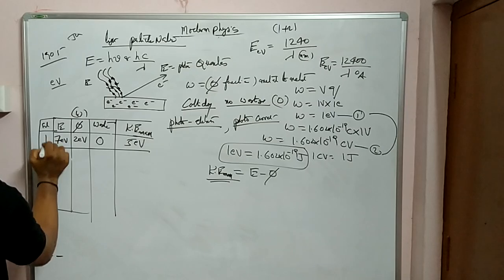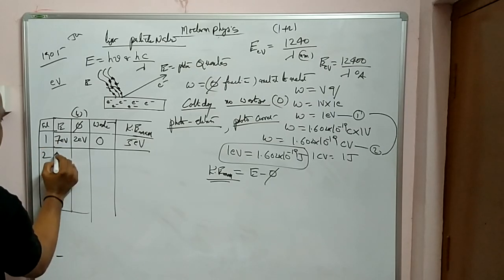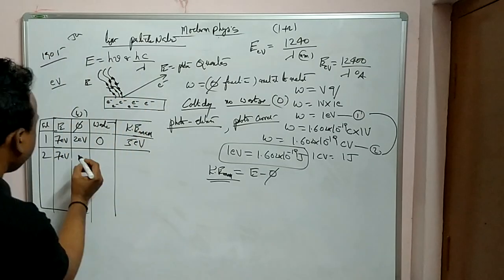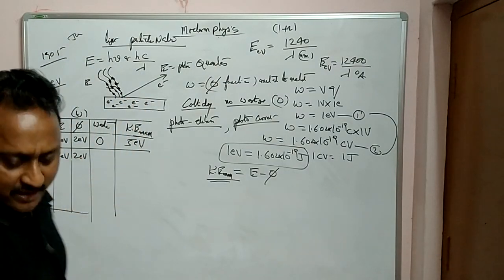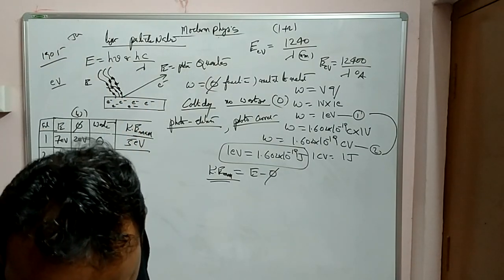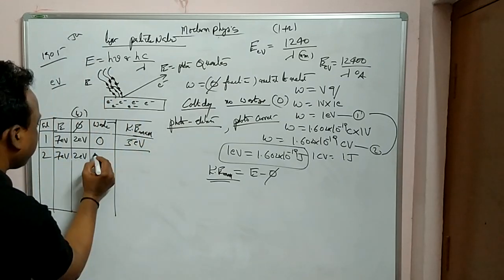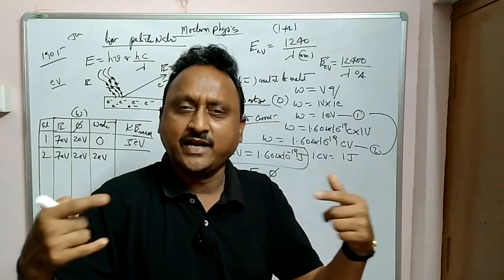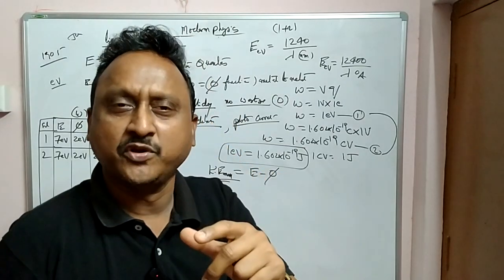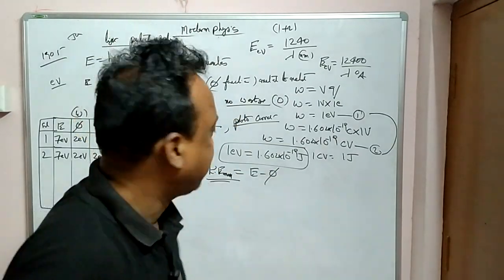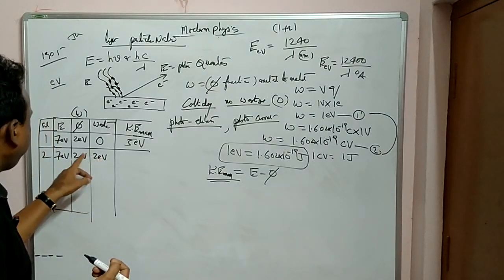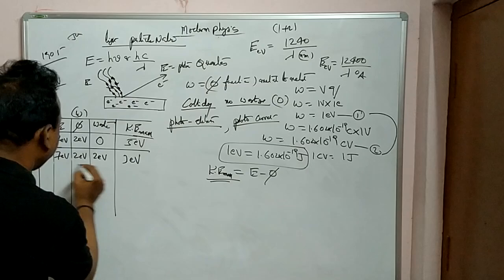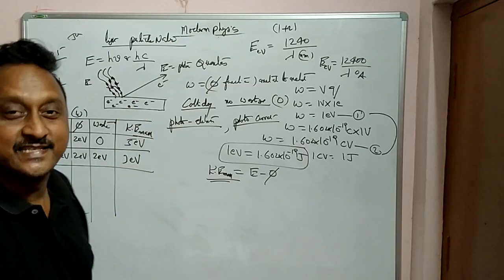In the same way, let us go to the second example. Serial number, this was the first one, now the second one. Again 7 electron volts felt, work function 2 eV. Now let us think the wastage is, for example, 2 electron volts. The moment energy falls on the surface, due to the collisions some heat is produced and some energy is wasted. So the total is now 2 plus 2, 4. 7 minus 4, how much? 3 electron volts. So this is the kinetic energy in the second case.